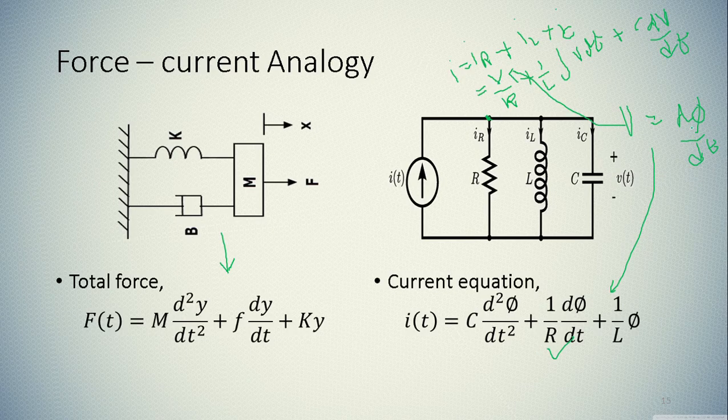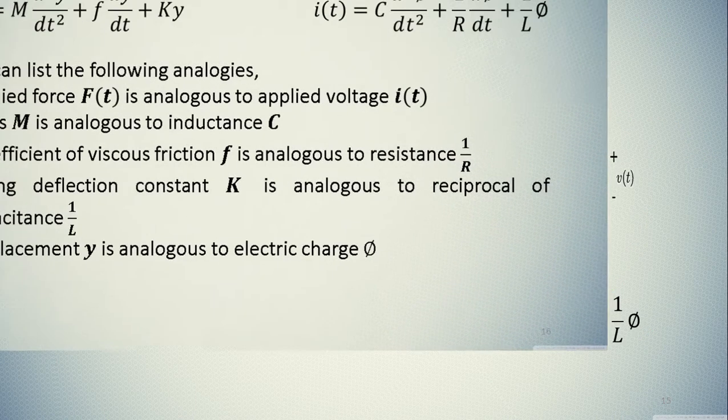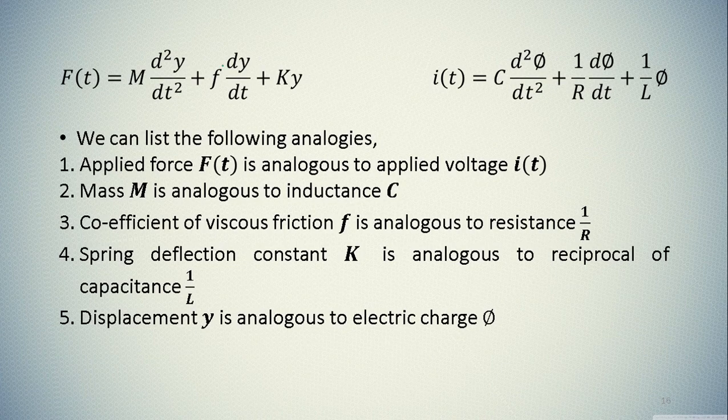If you integrate d phi by dt, it will be phi by L. And in C dV by dt, if you put V, it will be d square phi by dt square.